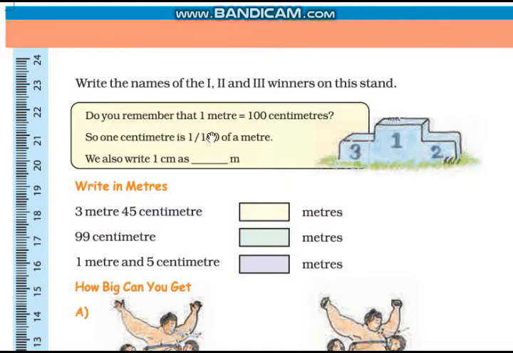Now do you remember that 1 meter is equal to 100 centimeters? So 1 centimeter is 1/100th of a meter. And we also write 1 centimeter as 1/100th meter. That means 0.01 meter.